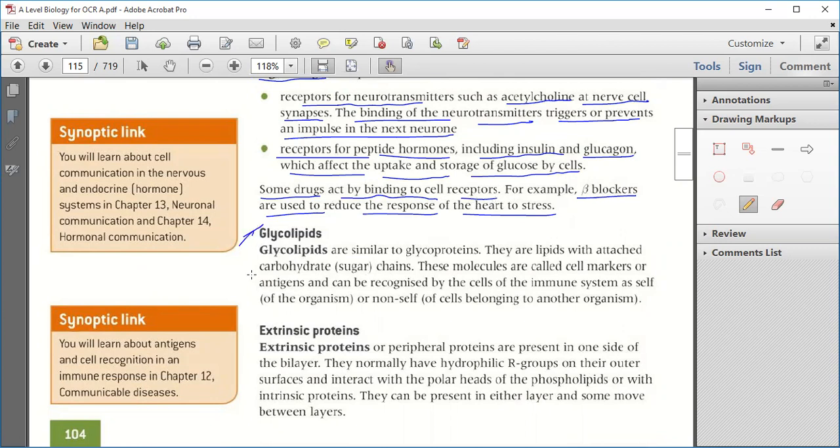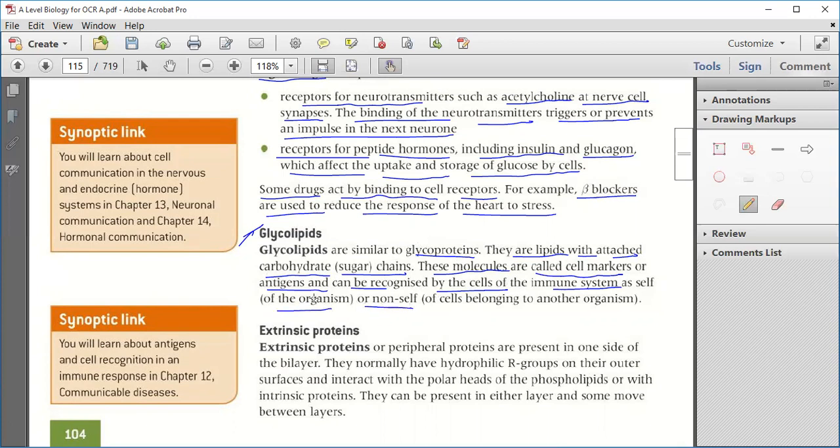Now we will study glycolipids. Glycolipids are similar to glycoproteins. They are lipids with an attached carbohydrate sugar chain. These molecules are called cell markers or antigens and are recognized by the cells of the immune system as self or non-self.